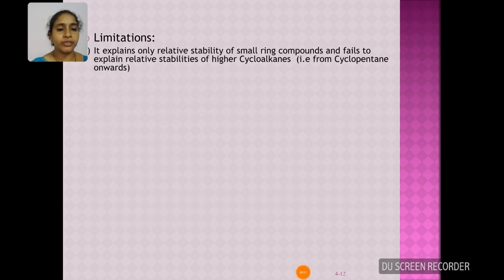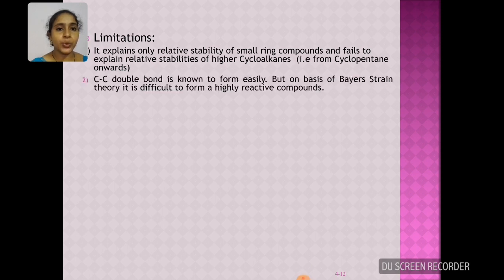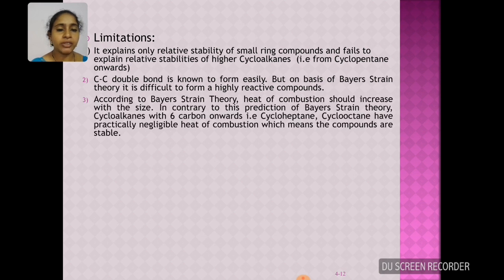Limitations of Baeyer strain theory. It explains only the relative stability of lower or smaller ring compounds and fails to explain the relative stabilities of higher cycloalkanes, that is cyclopentane onwards. The C=C double bond is known to form easily, but according to Baeyer strain theory, it is difficult to form. Why? Because it has higher angle strain and it is a highly reactive compound.